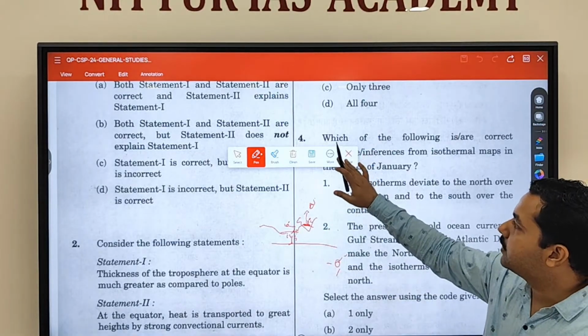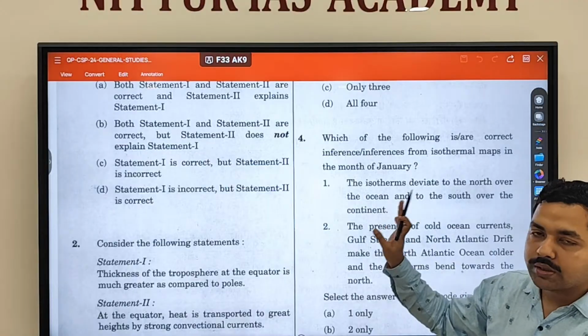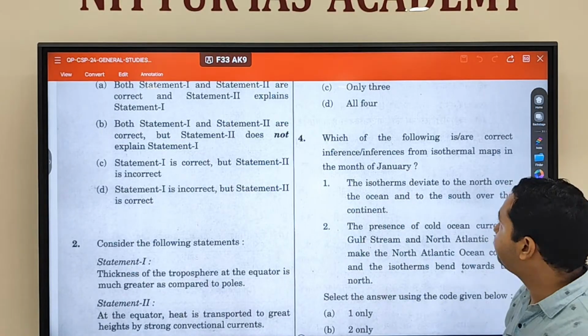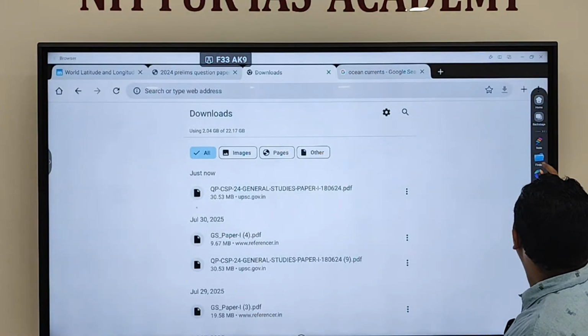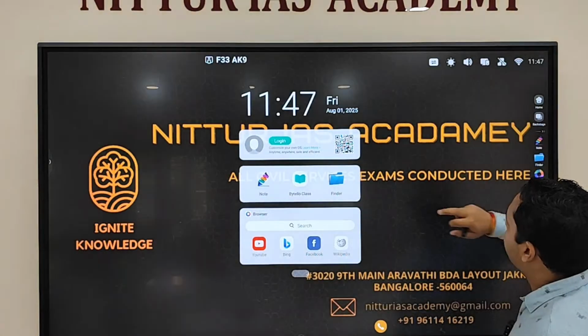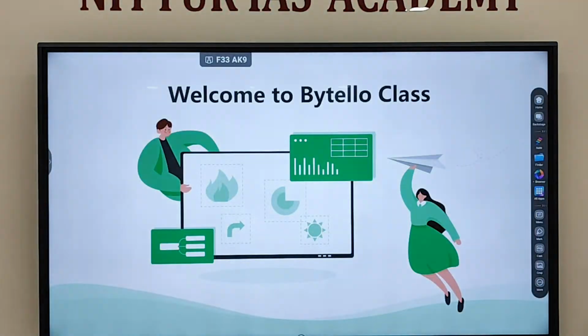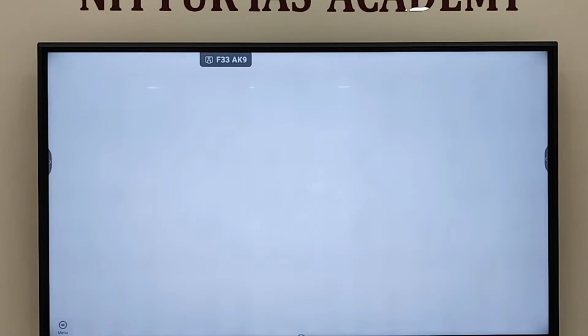Fine. Any doubt regarding this particular part? So this is how you are going to get questions regarding isotherms. Clear? So remember the term whenever we are talking about isoseismic lines or isotherms.